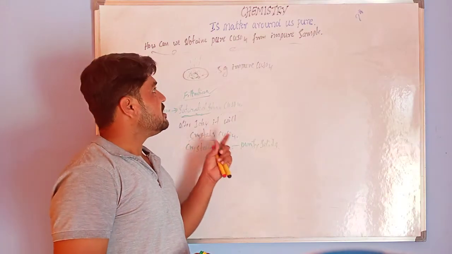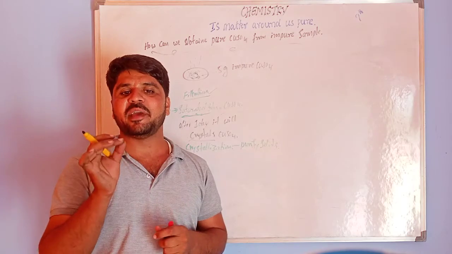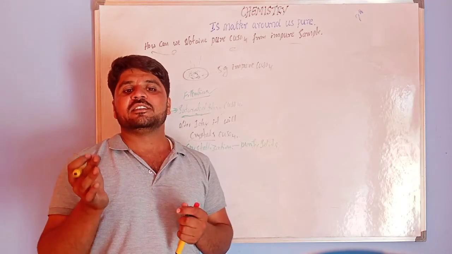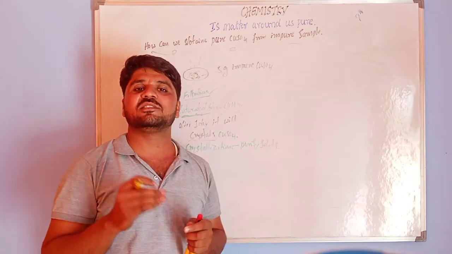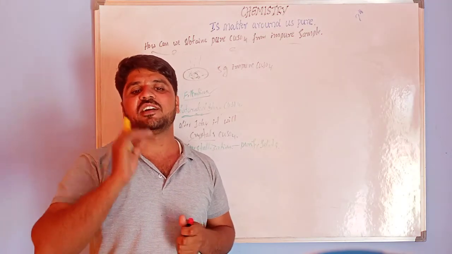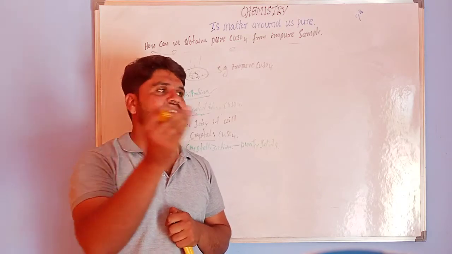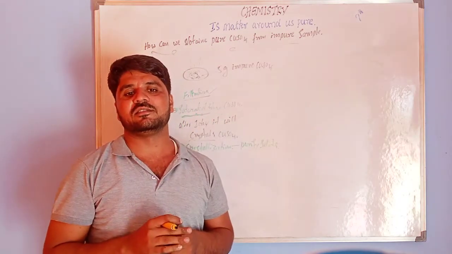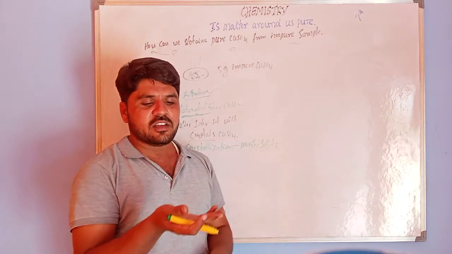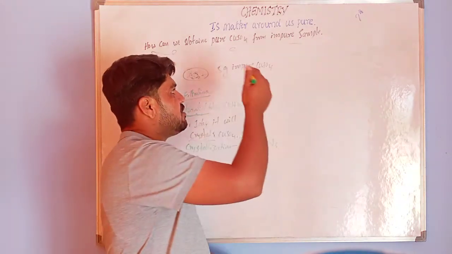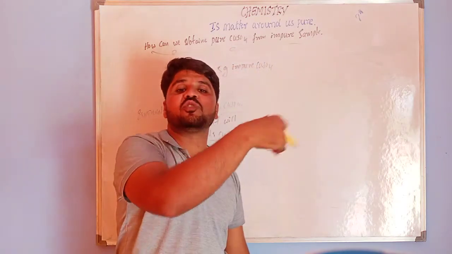Crystallization has many applications. The main application is the common salt we get from sea water. Sea water contains many impurities, and the common salt, NaCl, is dissolved with many other salts.